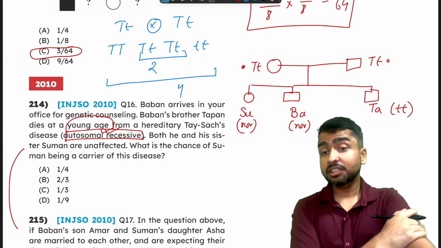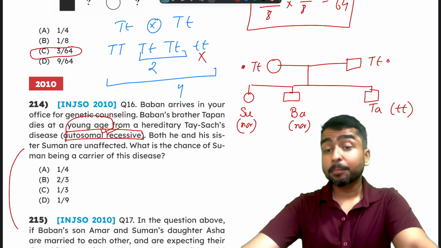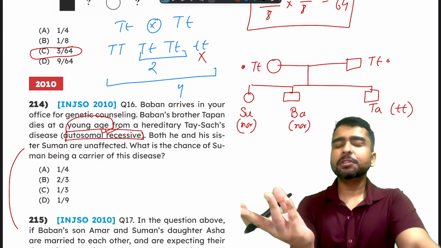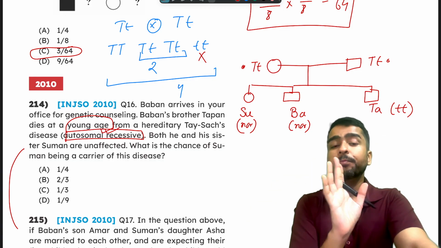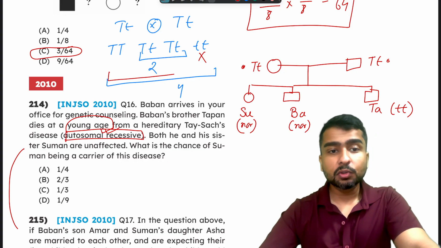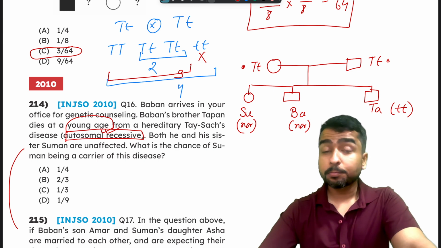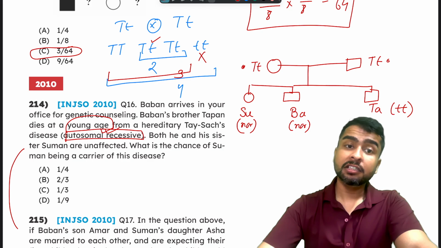The hidden trick is that Tapan had already died. So we cannot count Tapan here. Sorry, Tapan's brother. So yeah, Tapan has already died. Total options initially was 4, but Tapan has died. So that means our new total options is 3. And what are the possibilities that she's a carrier?